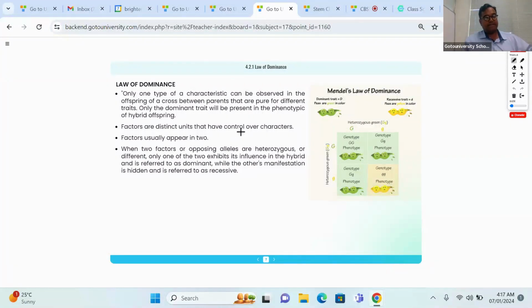the law of dominance. Please keep your mind calm and understand the message. Can any one of you say what the law of dominance is, or give an example for the law of dominance? Can any one of you say what is meant by the law of dominance? In the last session only we discussed it. No one is saying it. Nobody is typing the messages about the law of dominance.